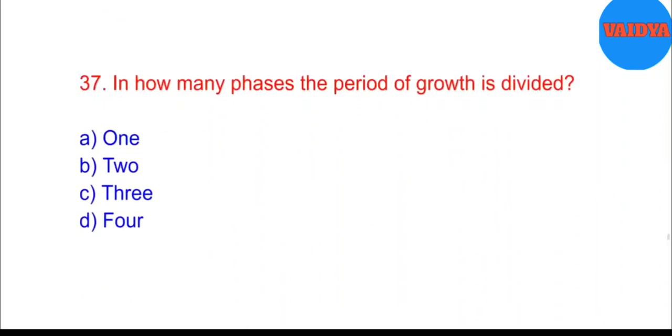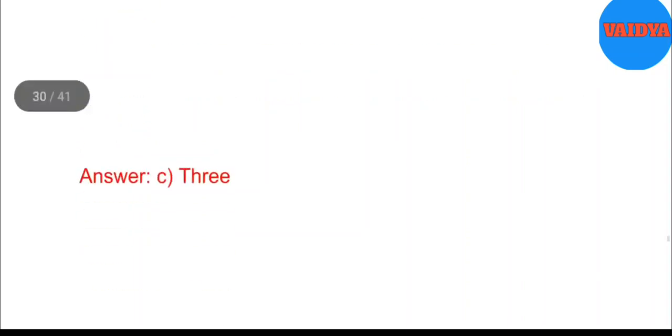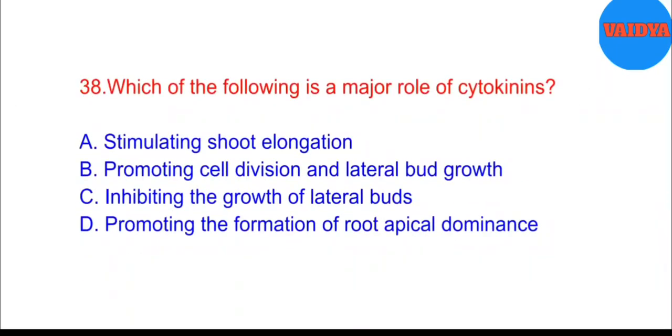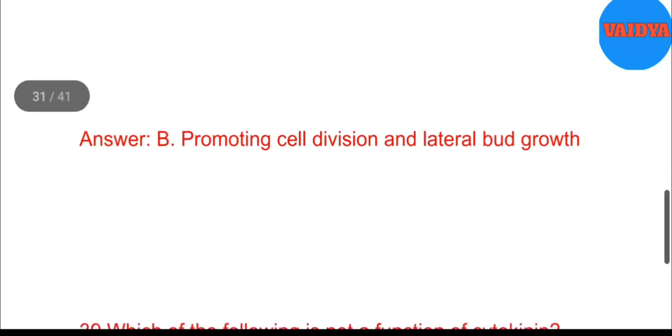37. In how many phases is the period of growth divided? A. 1. B. 2. C. 3. D. 4. Answer. C. 3. 38. Which of the following is a major role of cytokinins? A. Stimulating shoot elongation. B. Promoting cell division and lateral bud growth. C. Inhibiting the growth of lateral buds. D. Promoting the formation of root apical dominance. Answer. B. Promoting cell division and lateral bud growth.